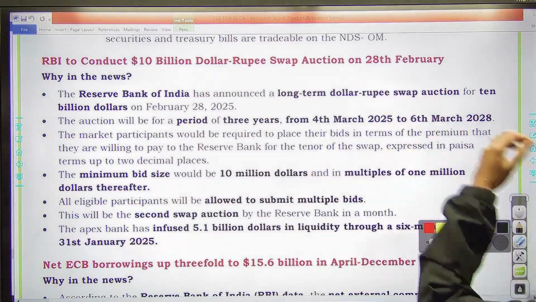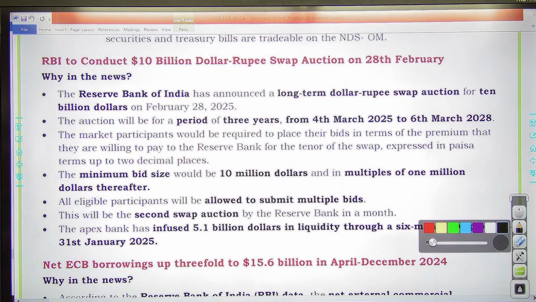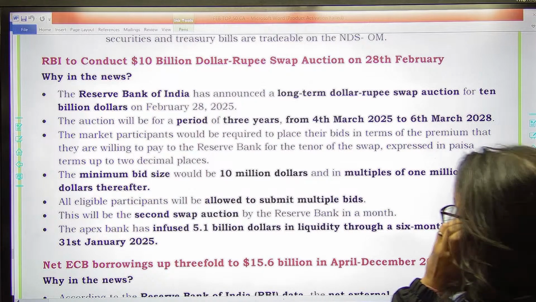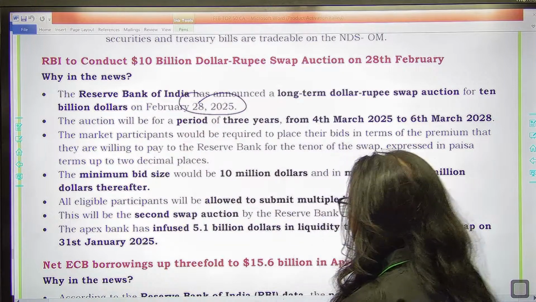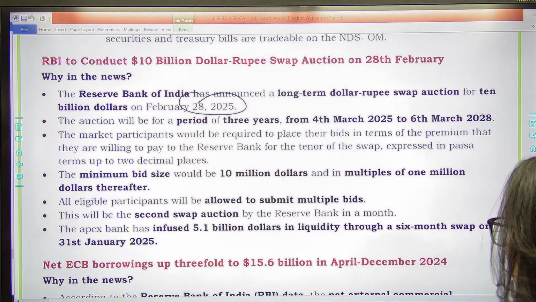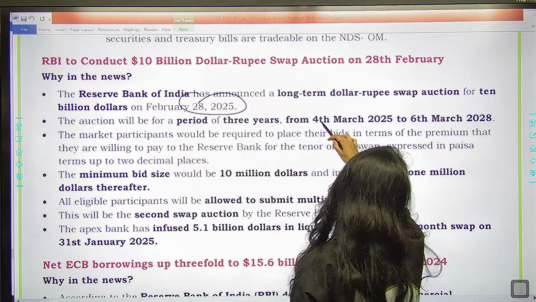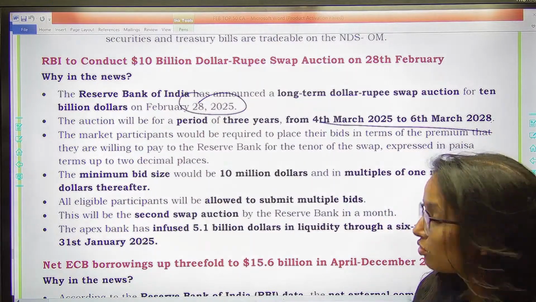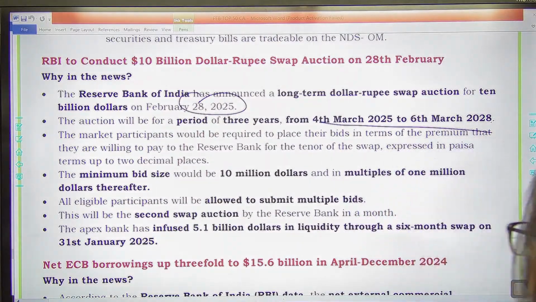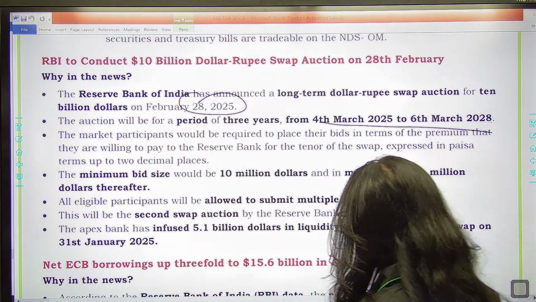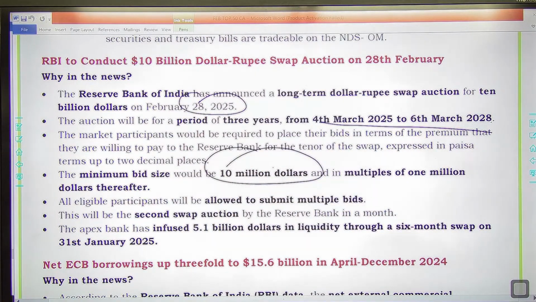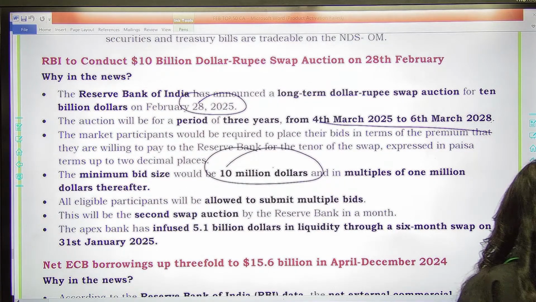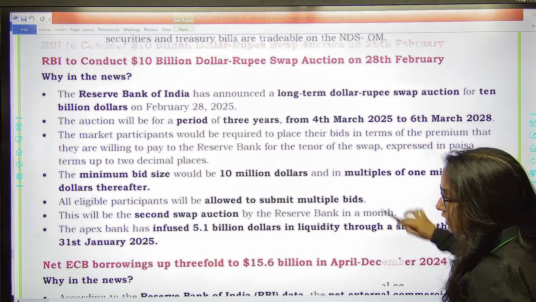Then you have RBI has announced a long-term dollar-rupee swap auction for $10 billion on Feb 28, 2025. The auction will be for a period of 3 years, from 4th March to 6th March 2028. So this is a dollar-rupee swap. Minimum bid size is $10 million, right? This is something you need to remember. We have covered the dollar-rupee swap twice in the classes.